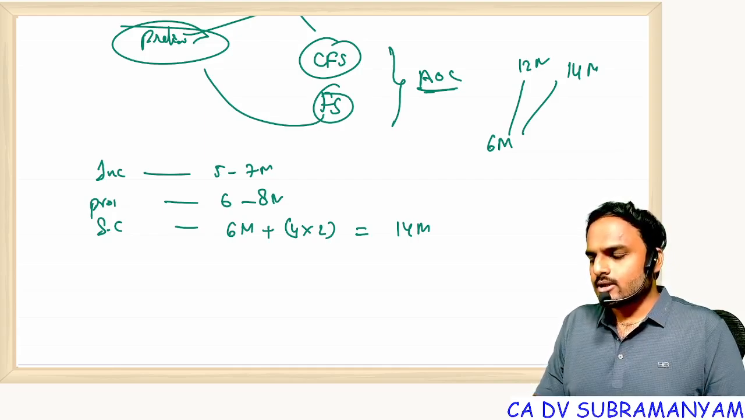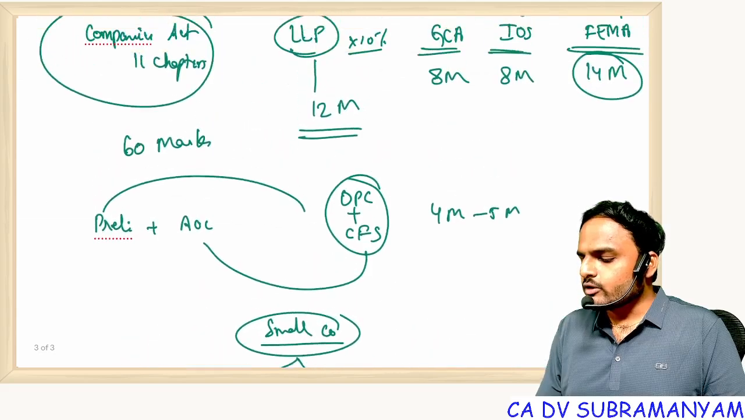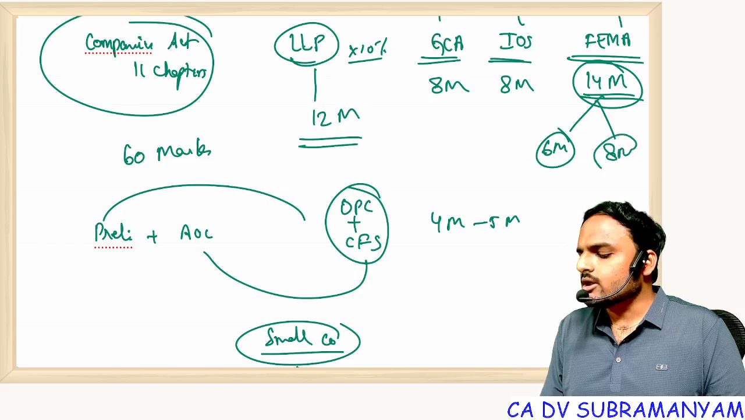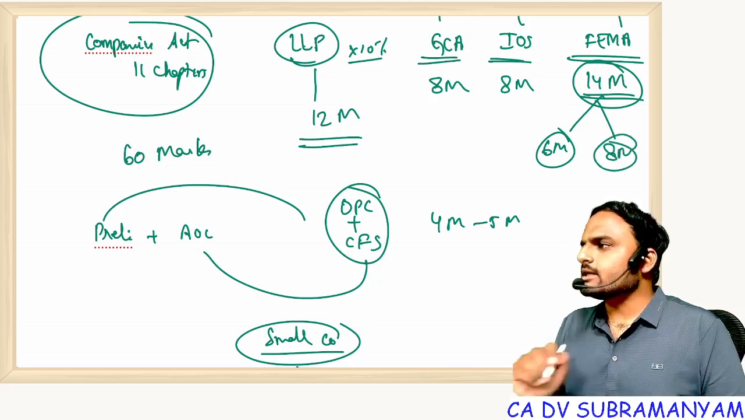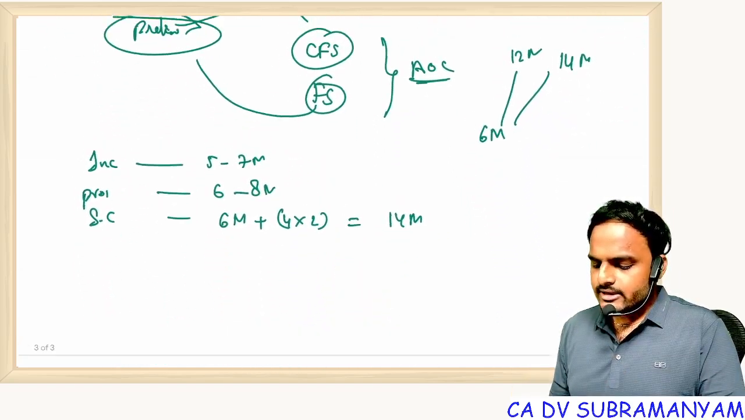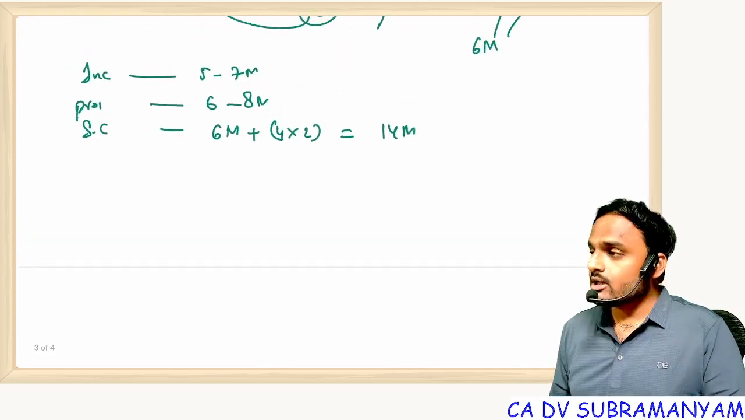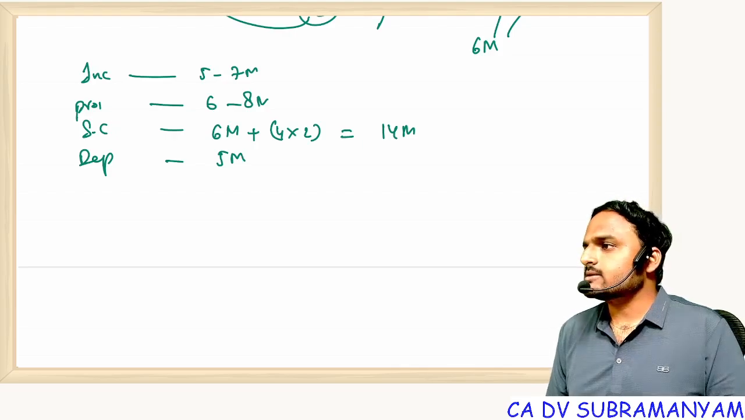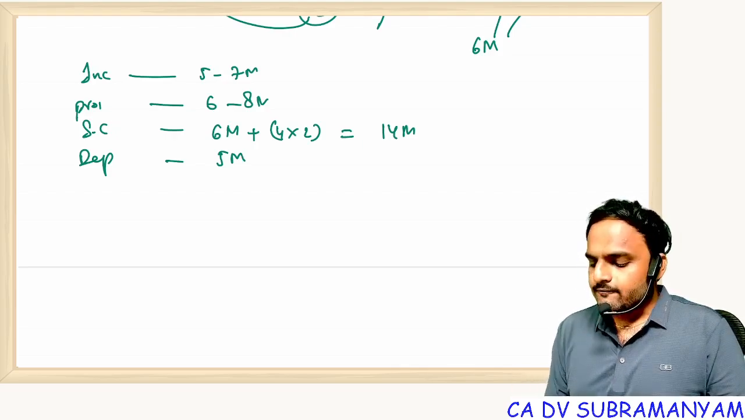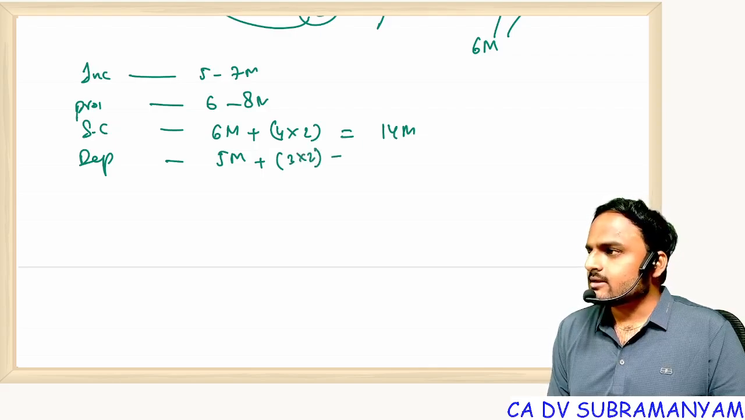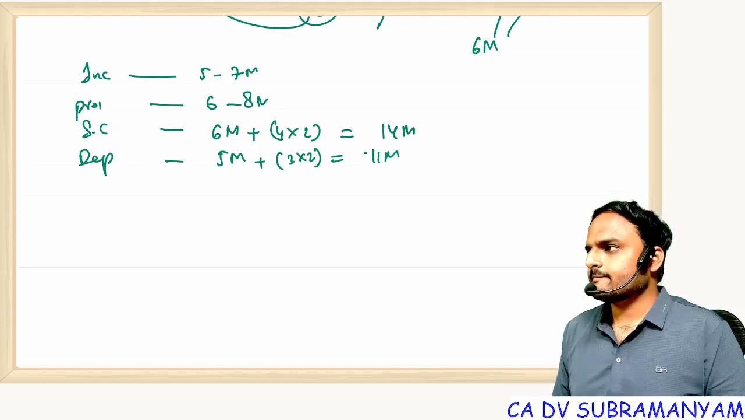Everyone getting my point? From FEMA you are getting 14 marks because you are getting 6 marks from MCQs and 8 marks from two 4-mark descriptive questions. That's why the weightage is very high. What is our next chapter? Share capital is over. Come on, tell me. Deposits. From deposits you can expect a minimum of 5 marks, and similarly here also, if they ask three objective questions, the weightage will go to 11 marks.